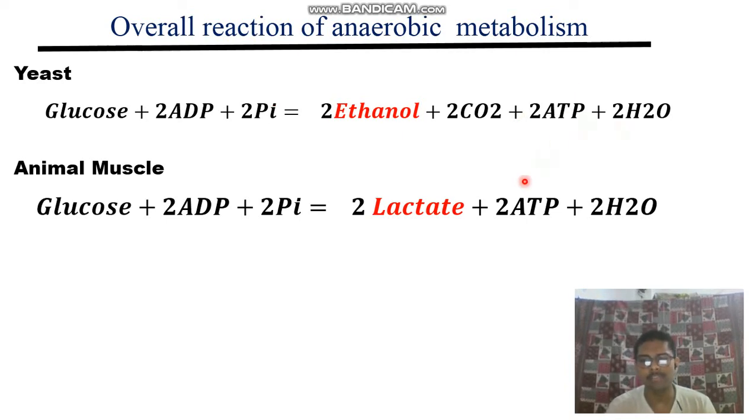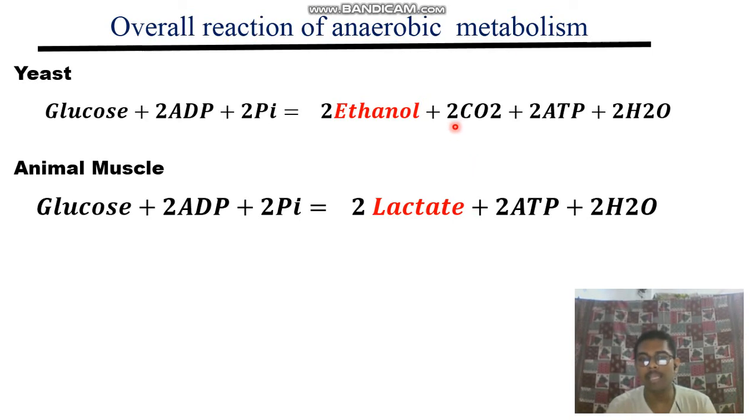You have ATP formation here, and you also have ATP formation there. That is the survival, the energy source you have formed by fermentation. So in both cases, fermentation will produce some ATP which acts as a source of energy, but here ethanol is forming and here lactate is forming. And remember, fermentation can be of many types, like batch fermentation and continuous fermentation. I have another video about batch fermentation and continuous fermentation, what people use in industry, because fermentation is the basic principle of the production of beer and wine. So beer and wine production depends upon the fermentation mechanism.